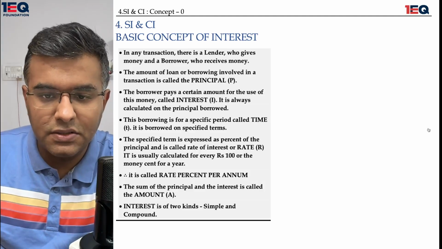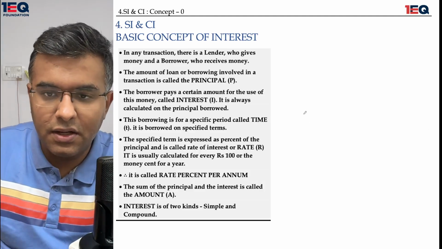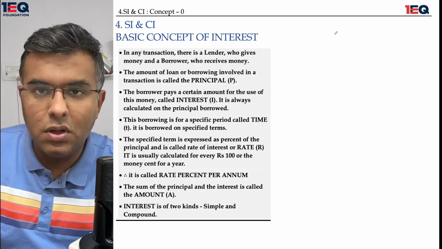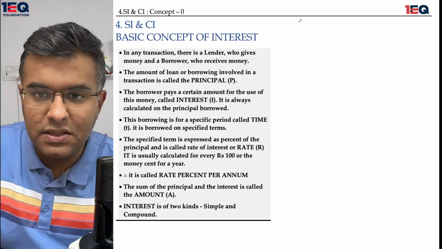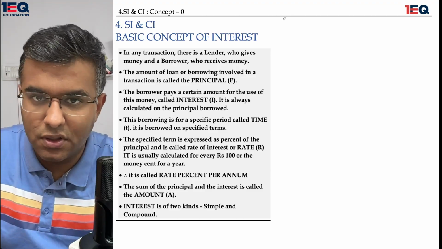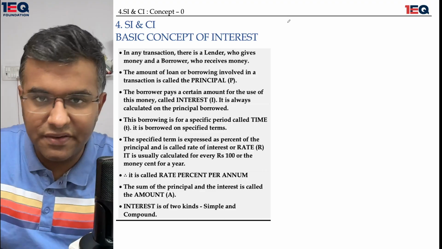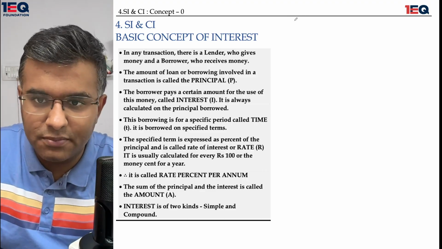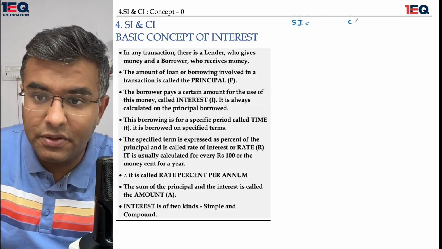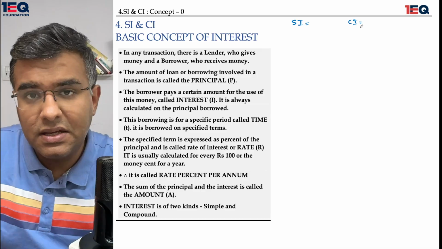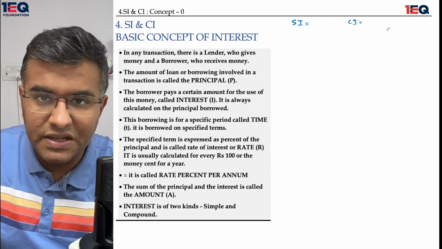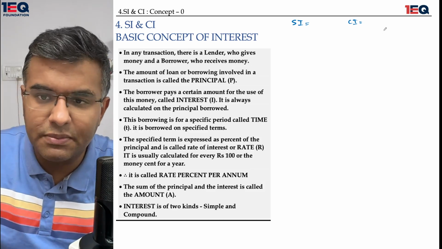So we'll be starting chapter 4, that's simple interest and compound interest. What usually happens in this chapter is that we can expect around two questions, or less than two questions, even one question for sure. One question for sure in any of the competitive exams is definitely going to come from simple interest and compound interest. Simple interest being a simpler topic is easy to understand. Compound interest being a little complex takes a little more time to understand, but both of them are majorly formula based and a little bit concept based.